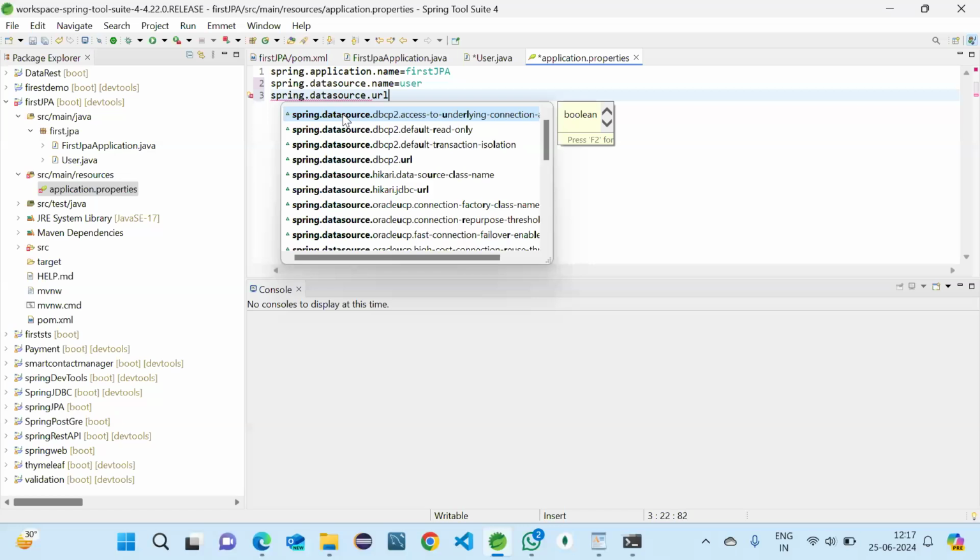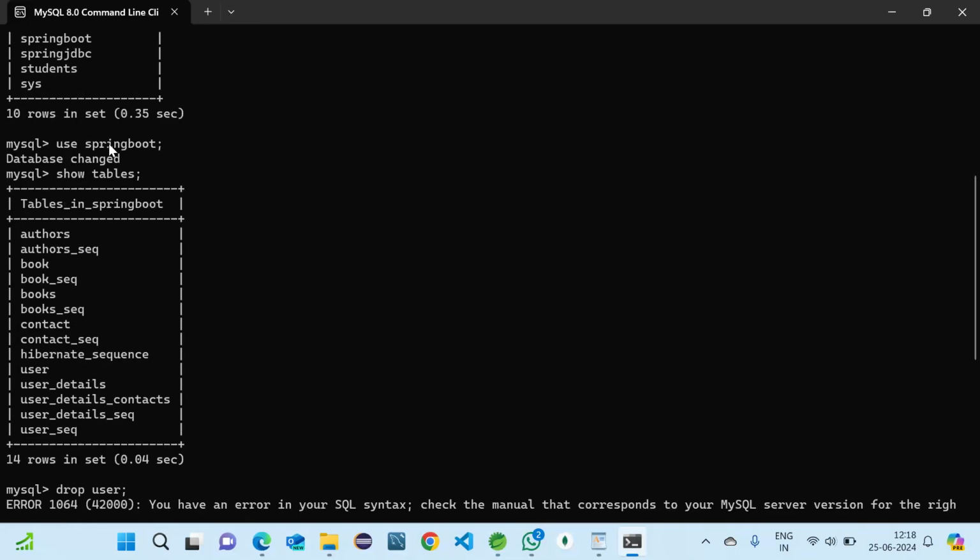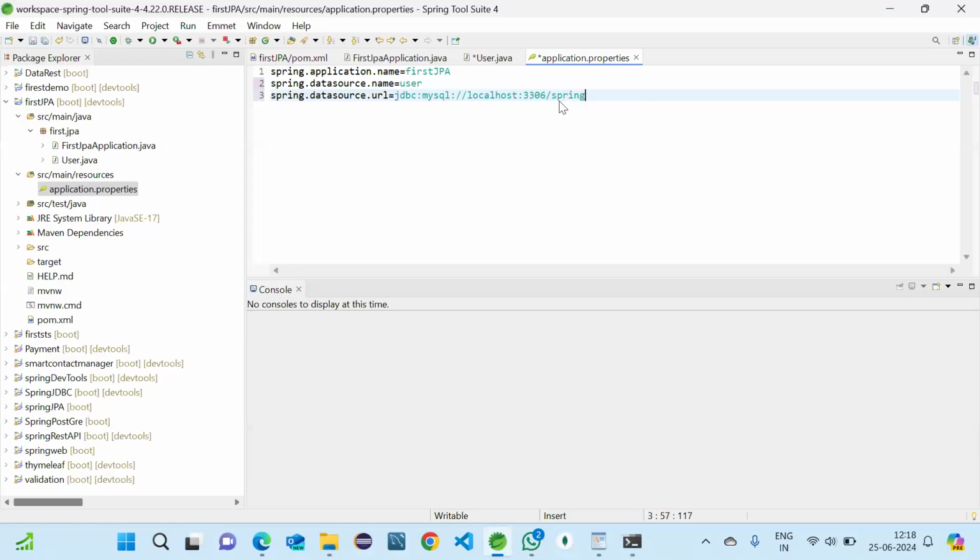So did anyone remember what is the URL for our project? jdbc:mysql://localhost, and then colon and the port number, and then here we need to give the database name which we are using. Today we are using the Spring Boot database, so I will pass springboot here. So when we run, the table will be created in the database springboot only.